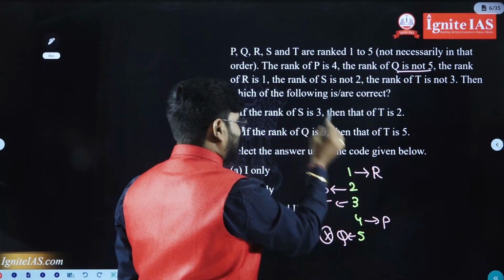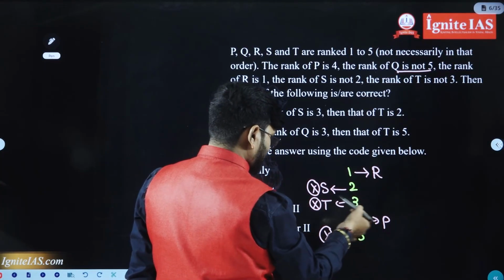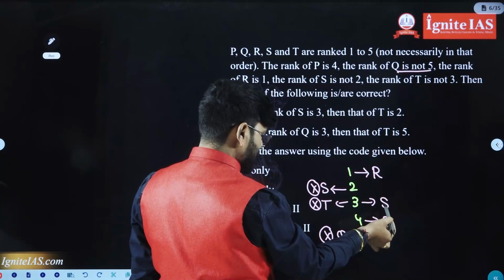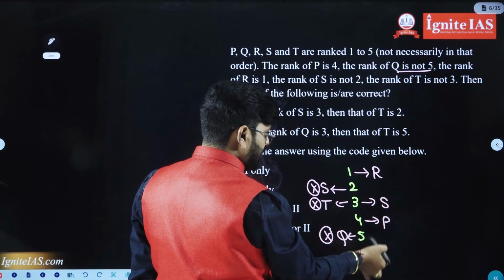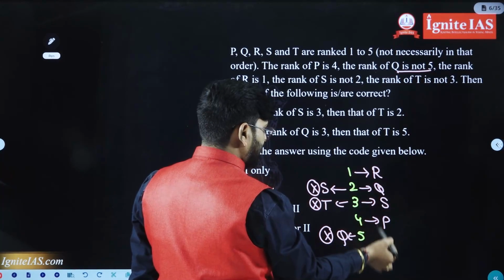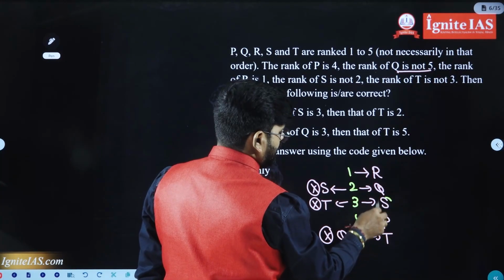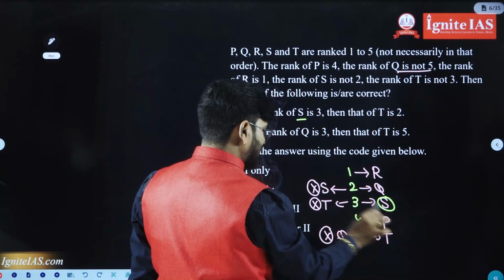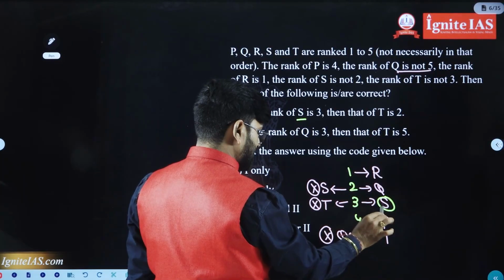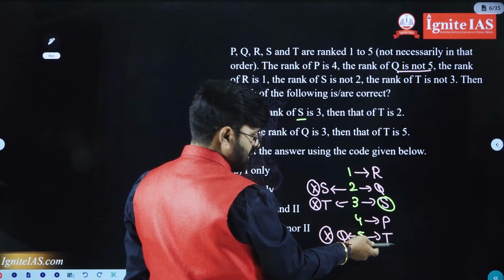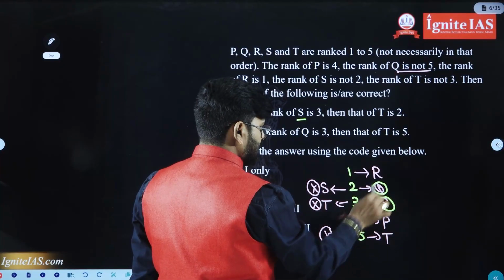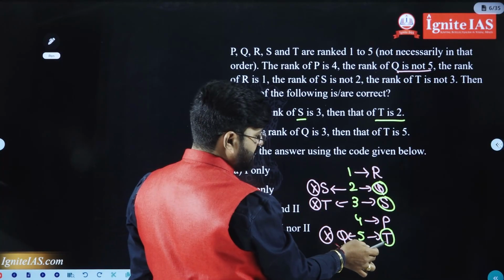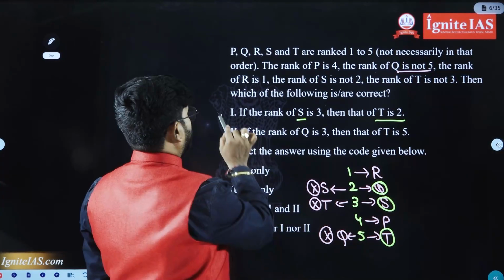If the rank of S is 3, suppose for example, if the rank of S is 3, so of course S is not here. Q should not be at 5, obviously Q should be here only. The remaining one, T, should be here. Is it clear? S we have taken here. Of course Q should not be at 5, obviously Q is going to take here. The remaining one, T, should be at last. Then the rank of T is 2. Are you getting the rank of T is 2? No. So the first one is wrong.